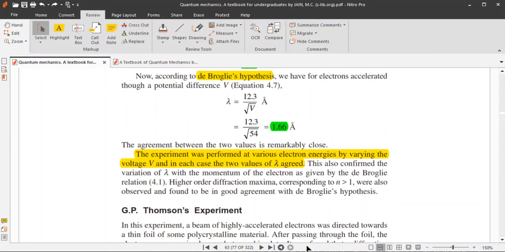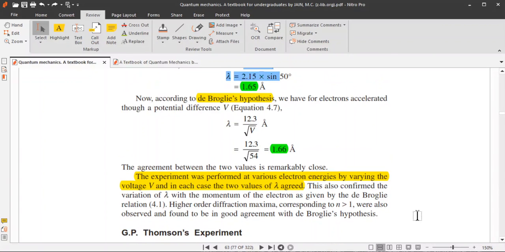This experiment was performed at various electron energies. The experiment which we have discussed was for 54 volts, but actually this experiment was performed at various values of the electron energies, and in each case the value of the wavelength obtained matched the wavelength from de Broglie's hypothesis.